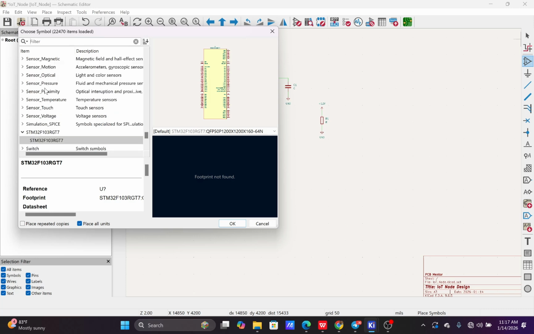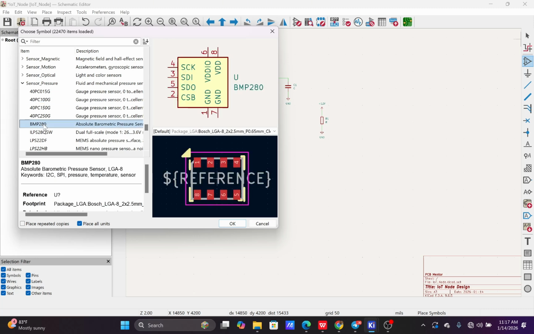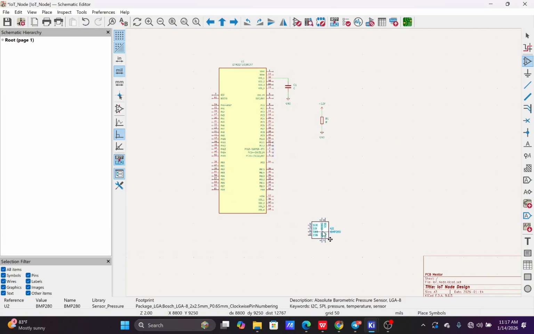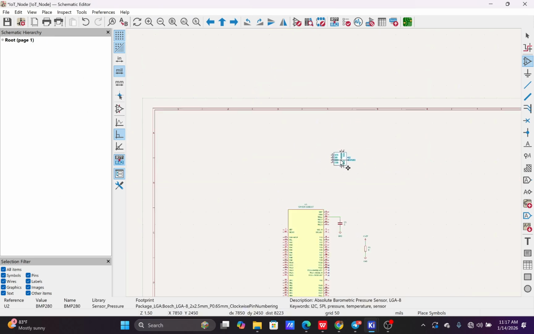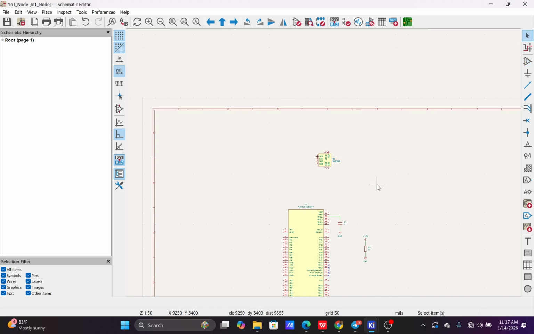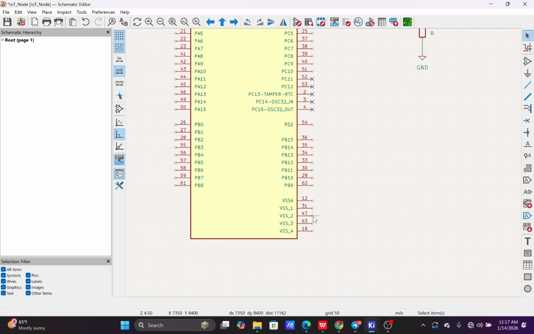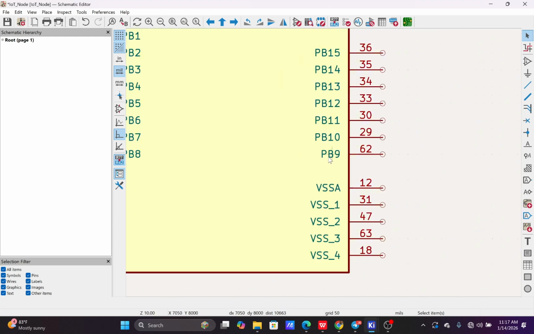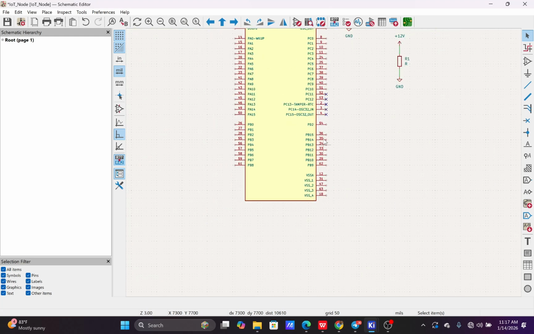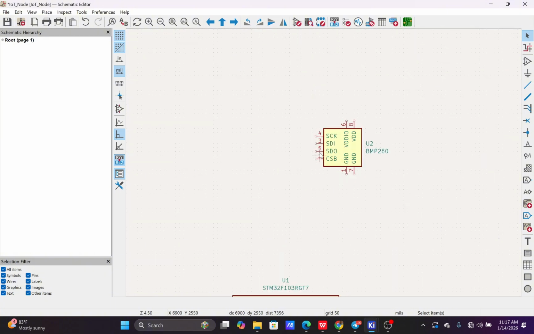Which sensor? Okay, we have pressure sensor. Okay, this is a sensor. So I just click on this. I'm just choosing a random sensor from this. I just click on this, and let's say this sensor is at this point of the design. Yes, and I'll need to establish a connection from pin PB9 to pin 5 of this sensor.